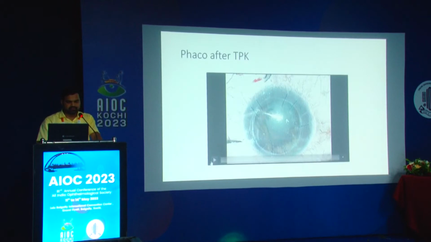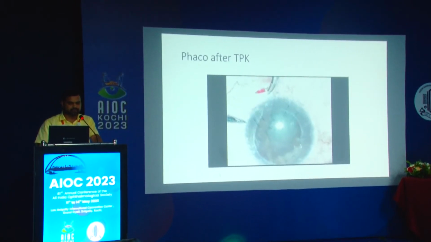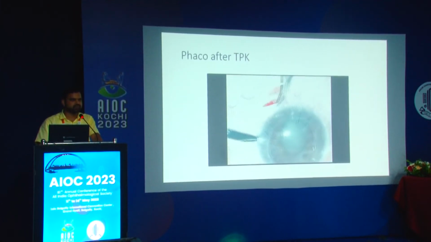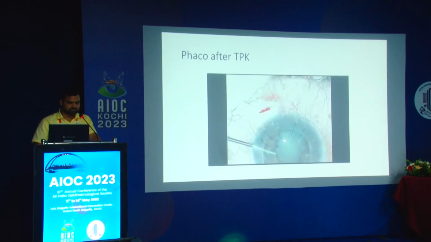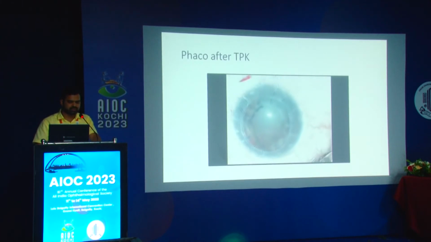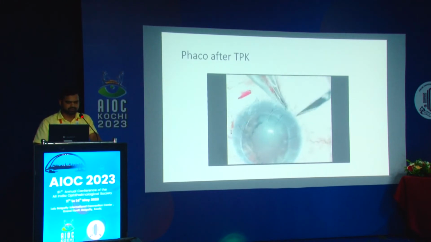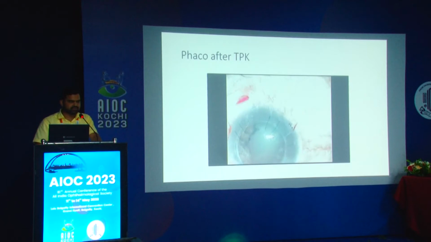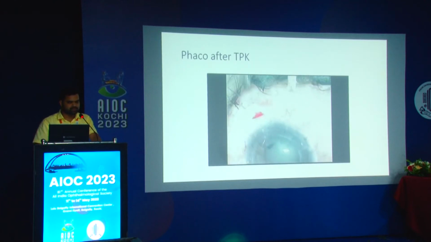This is a small clip of phaco in a patient with post-therapeutic keratoplasty. Once you get a repeatable topography, you can just do your Barrett calculation and start your surgery. I want to highlight that I have made a scleral corneal tunnel to be as far from the graft host junction as possible, because if you are going clear corneal, you have to be a little bit cautious that you do not disturb the graft host junction.